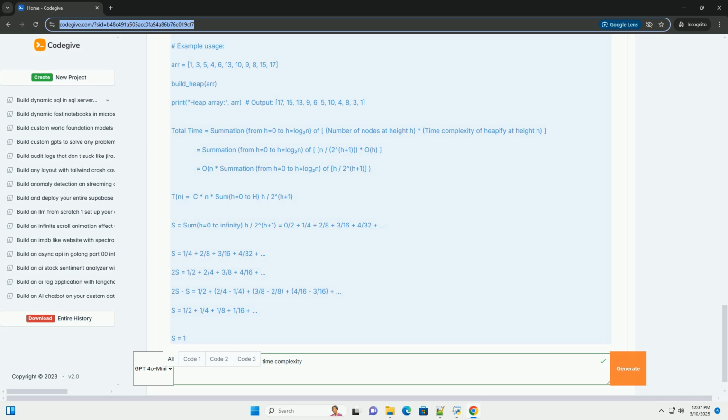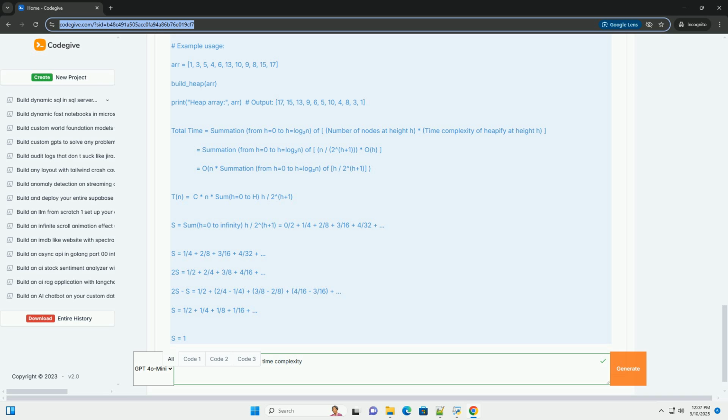Time complexity analysis, O(n). The crucial part is understanding why the build heap algorithm has a time complexity of O(n), even though it seems like it involves nested loops: a loop from n/2 - 1 to 0 and a recursive heapify function. The naive argument is this: we loop n/2 times, and each heapify could take O(log n) time, the height of the tree. This seems like O(n log n). However, a more careful analysis reveals O(n).